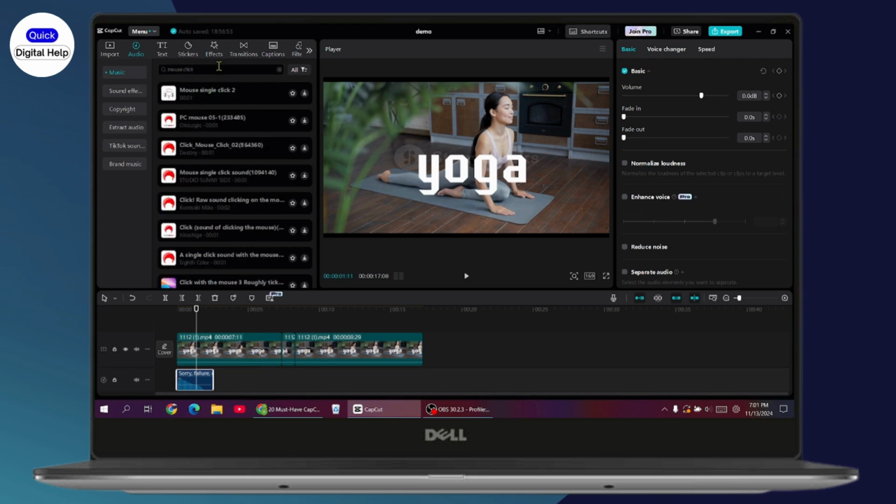And the next one is mouse click, and the next is score display, and then the other one is ping, and after that we have the cheek pop. So these were the few must-have CapCut sound effects for your next viral video.